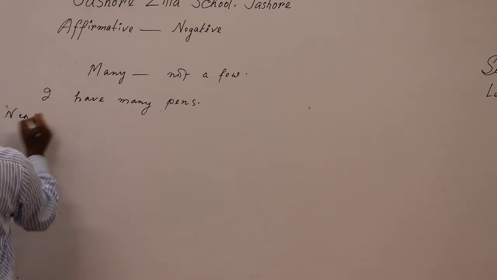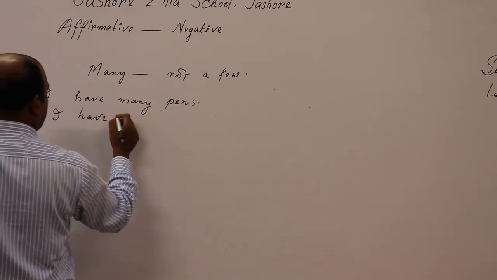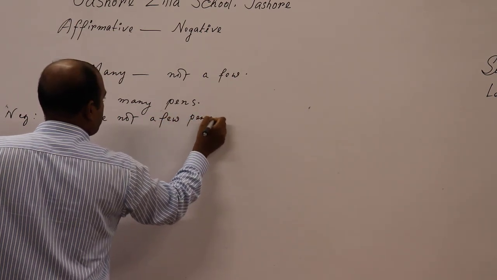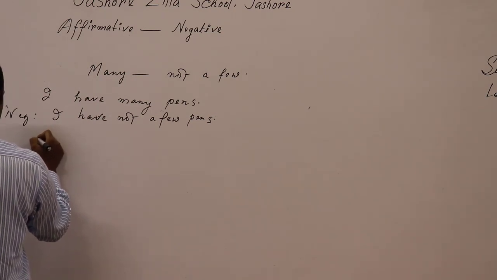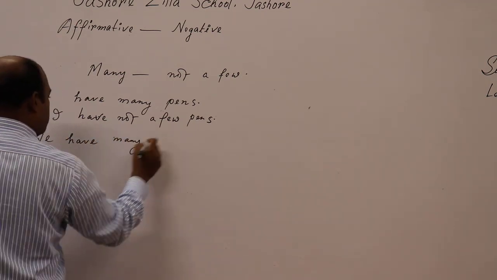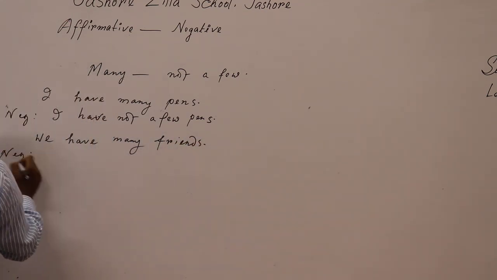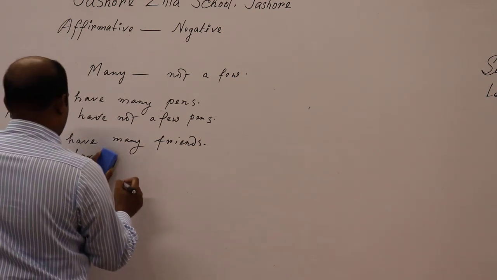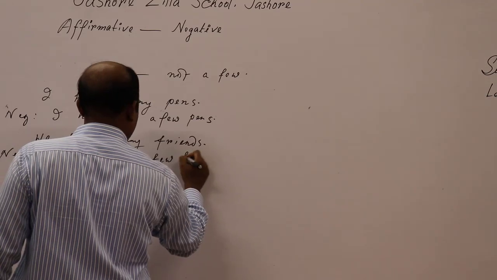Look, the sentence will be I have not a few pens. And look at another example. We have many friends. Then the negative sentence will be we haven't or have not, we have not a few friends.